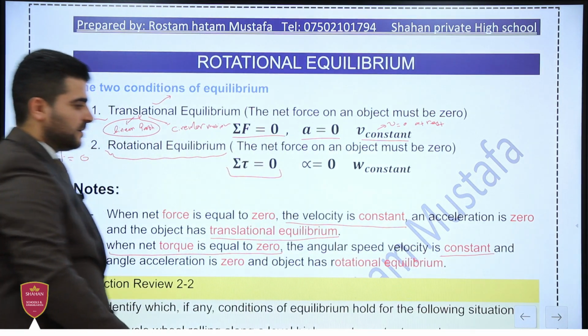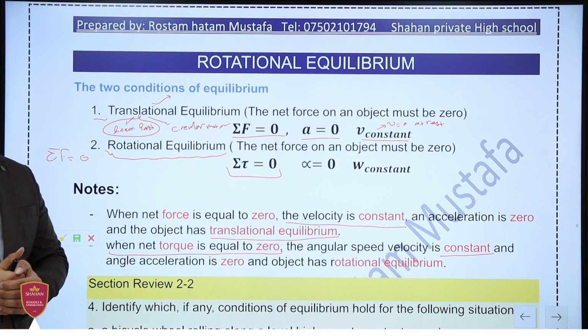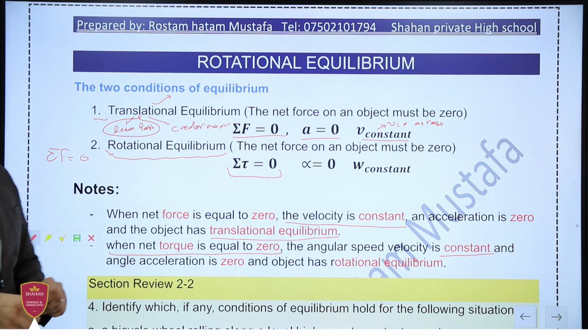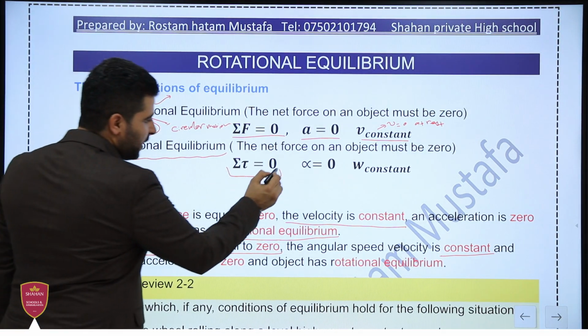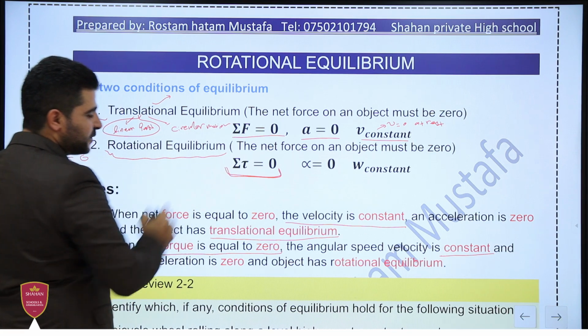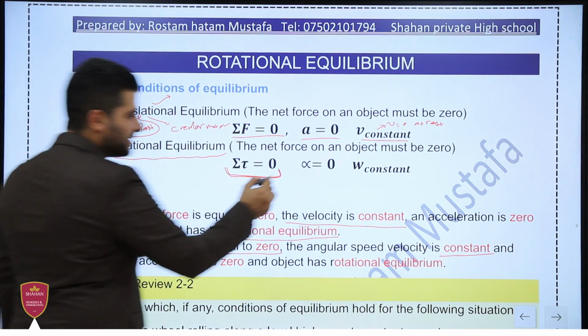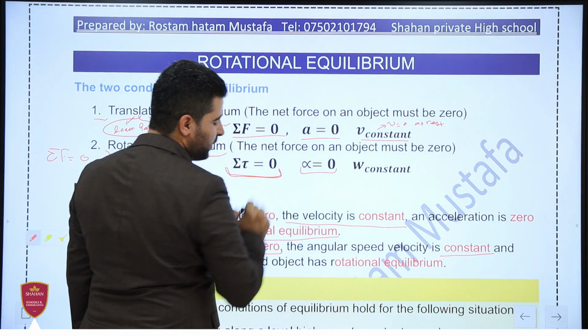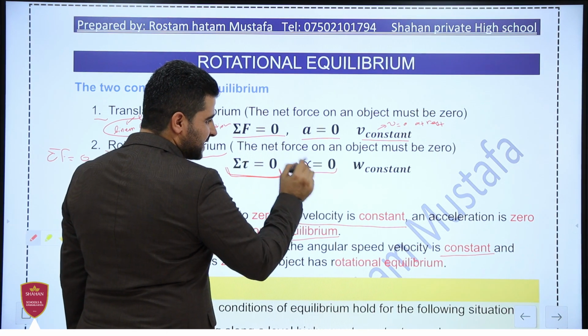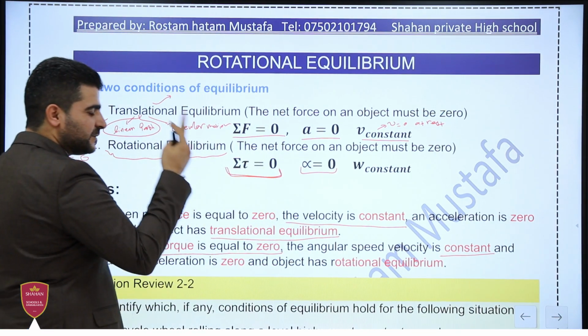When the angular speed is constant, this means that the angular acceleration is equal to 0. Look at the board. When the net torque equals 0, this means that the angular acceleration is equal to 0.